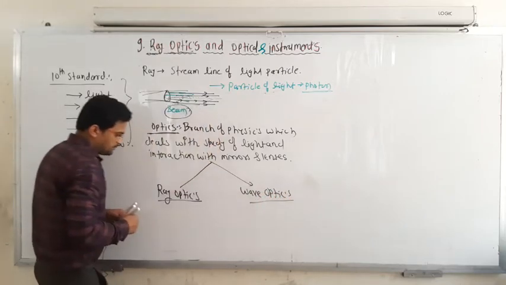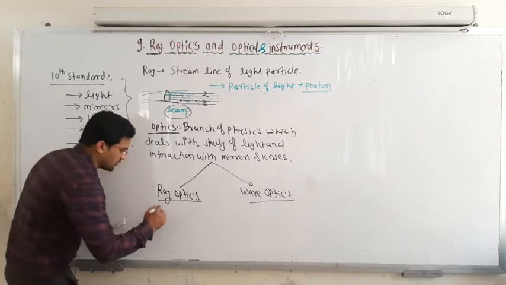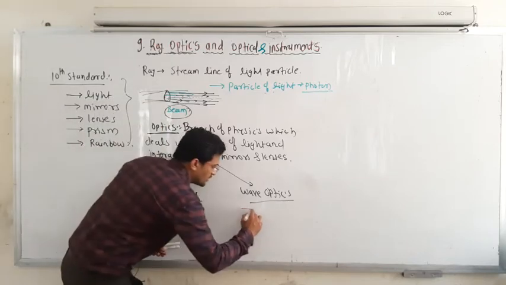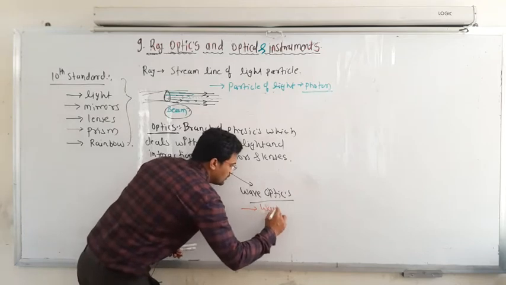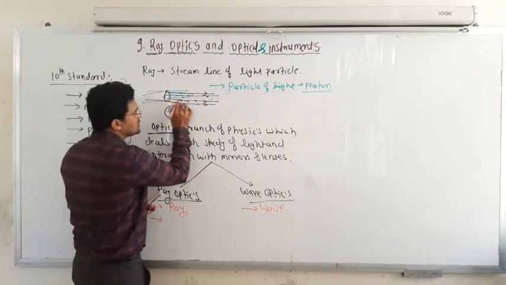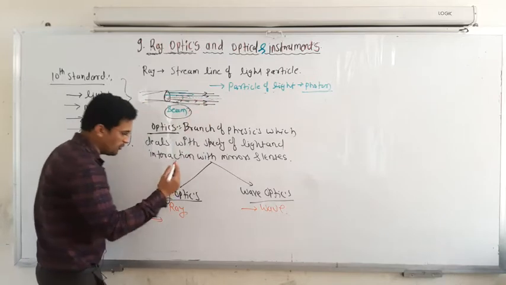In ray optics you consider light as a ray, that means a single streamline or straight line, and in wave optics you consider light as a wave.